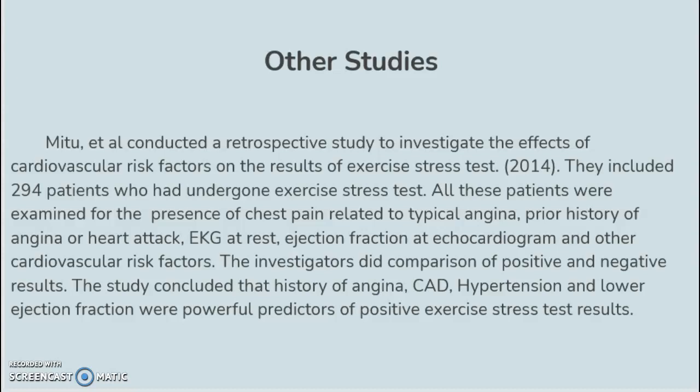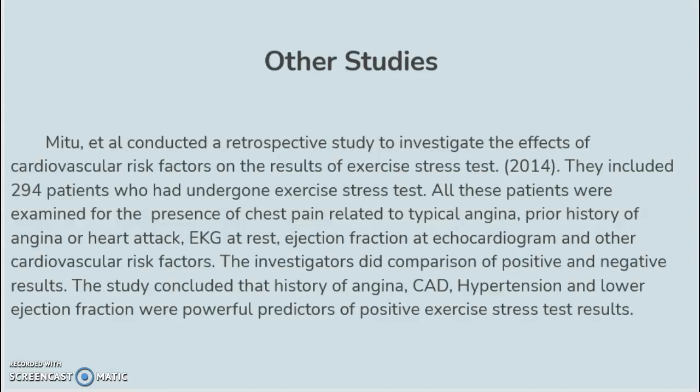I came across some other studies related to stress testing, so I would like to share those with you guys. Me too et al. conducted a retrospective study to investigate the effects of cardiovascular risk factors on the results of exercise stress test. This study was conducted in 2014. They included 294 patients who had undergone exercise stress test.